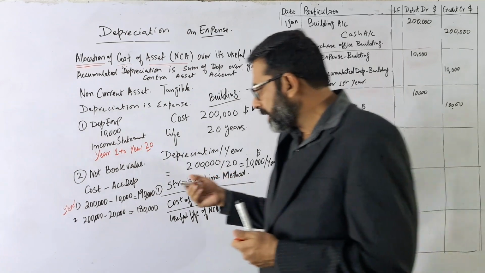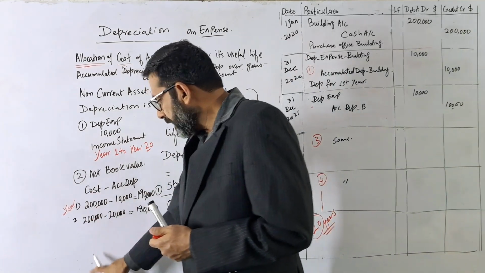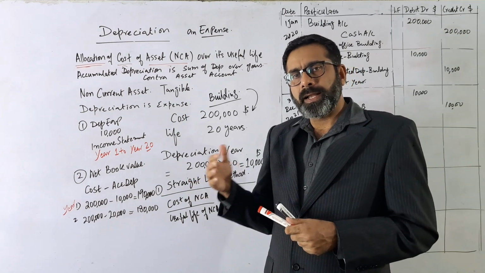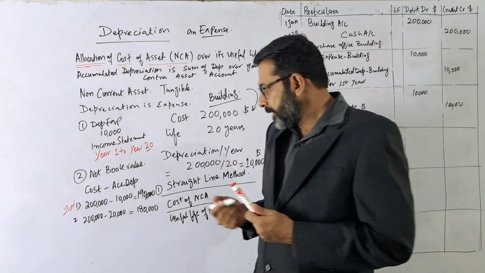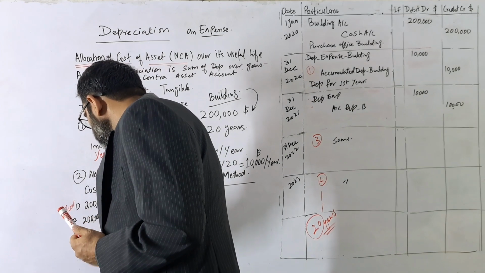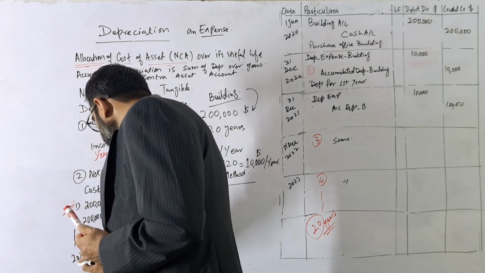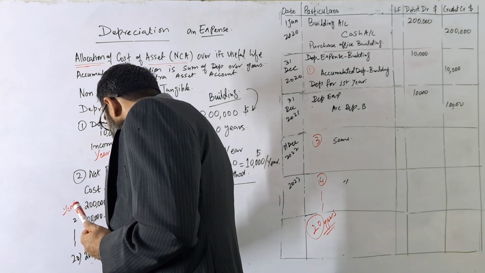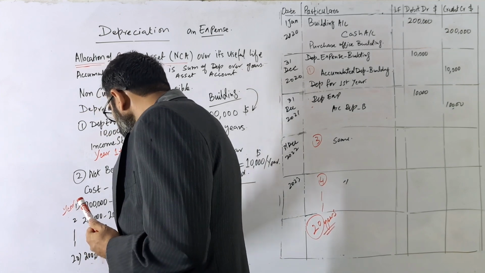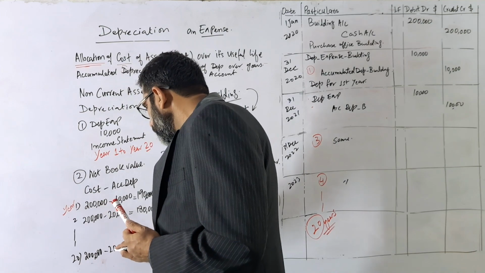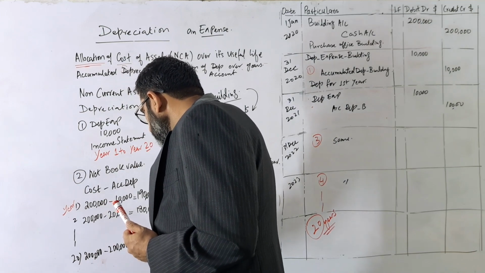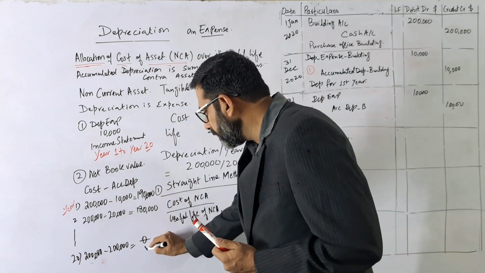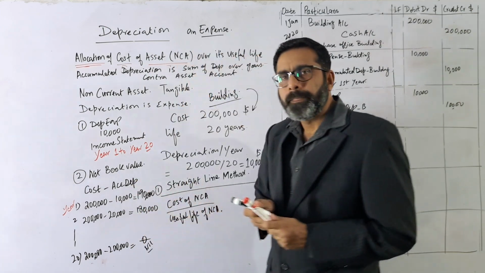In the same way, we will keep on making the same entries. And what will be the value at the end of year 20? With the same entry, at year 20, the accumulated depreciation will be 200,000. Because the depreciation is also 200,000 up to now, the book value will be 0, or nil.